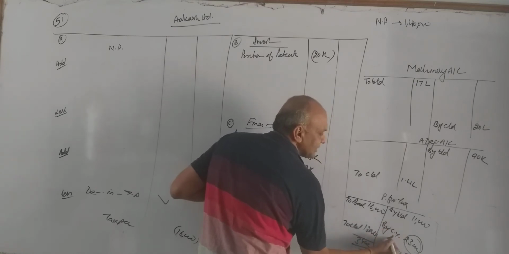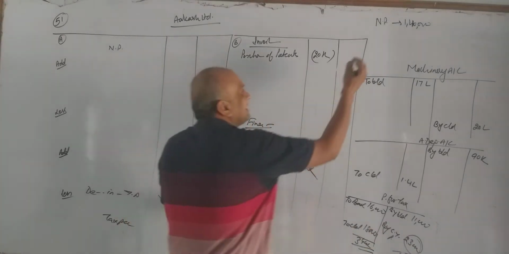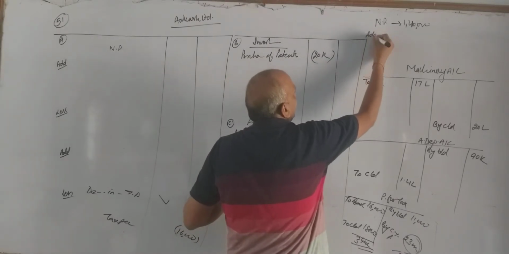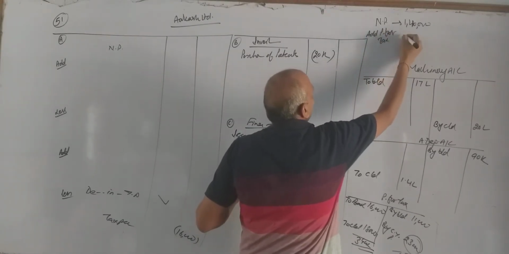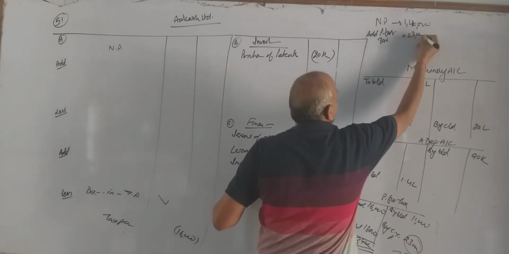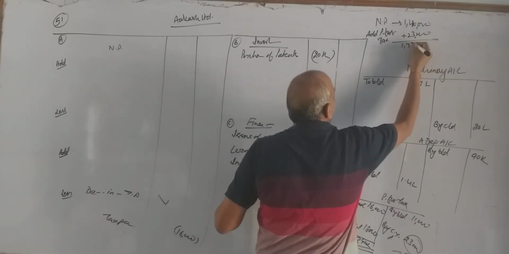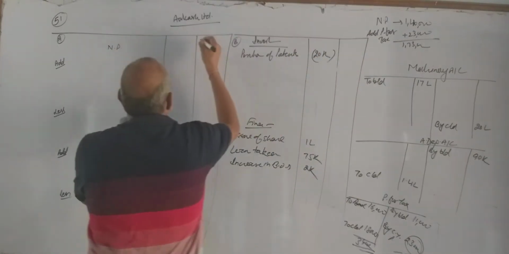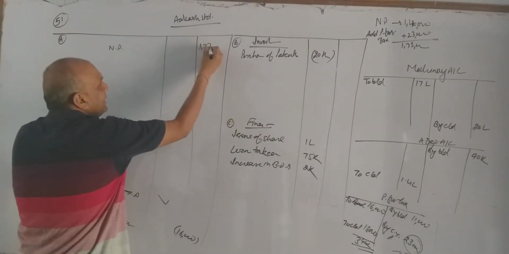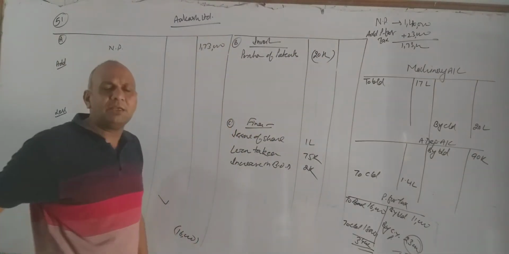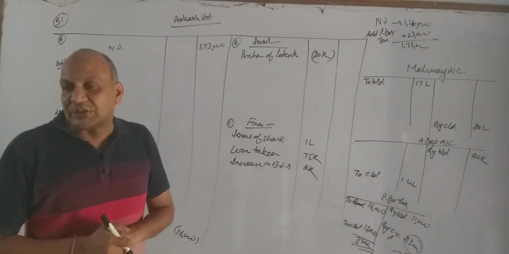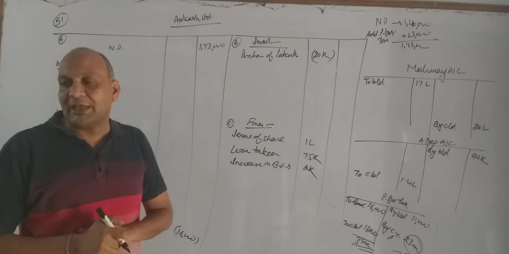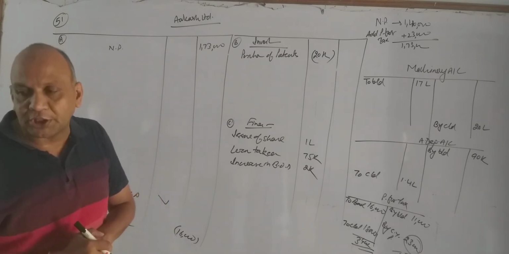Current year provision. And where will this current year provision come? Add in net profit, add provision for tax. Provision for tax 23,000. So our profit becomes 1,73,000. So where is this profit going to come? In operating activity, 1,73,000.